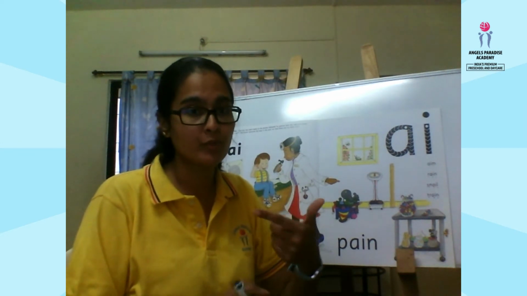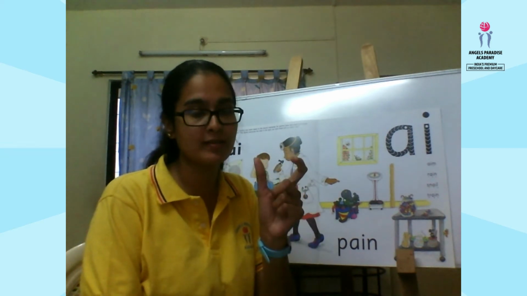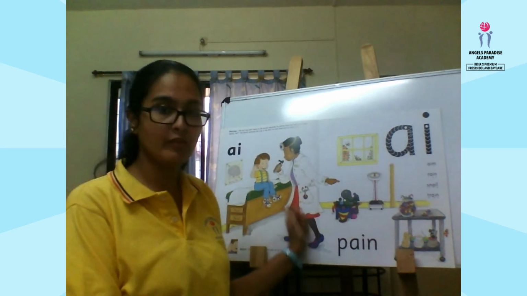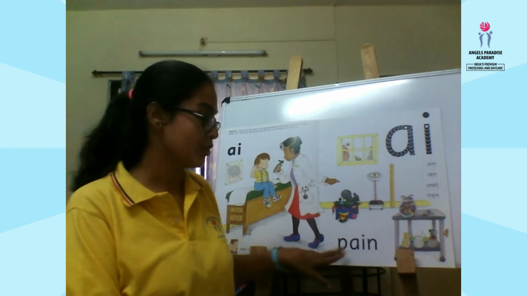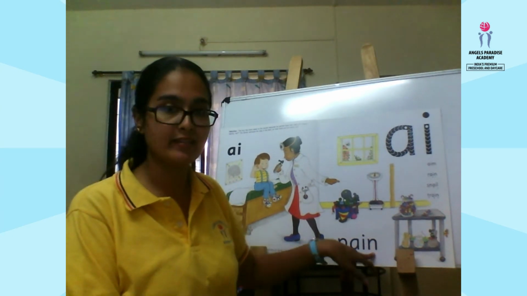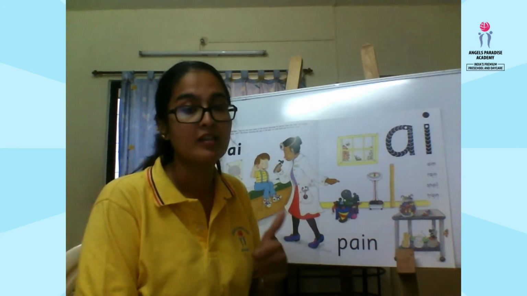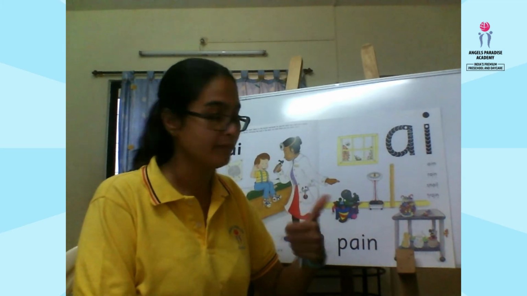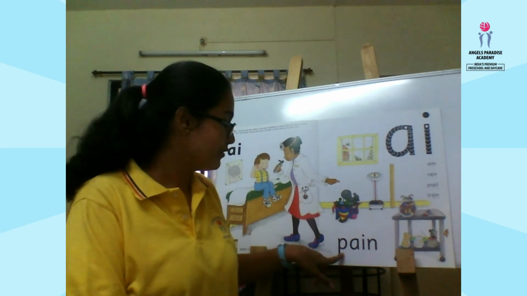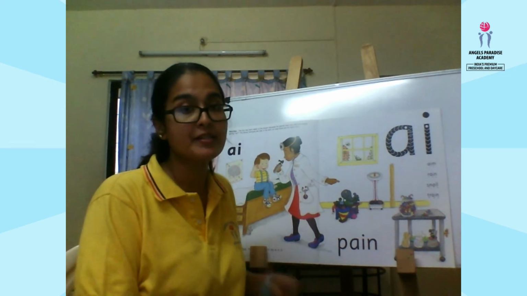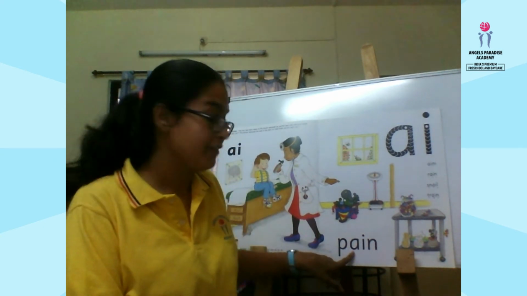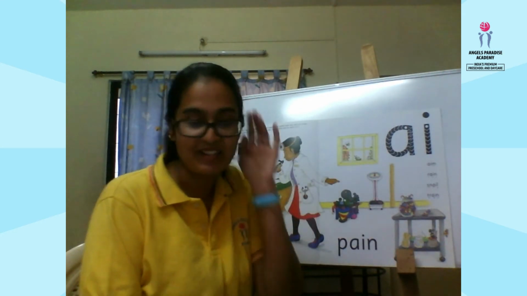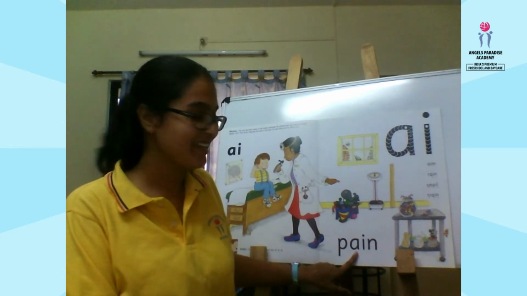Next, we are going to move towards the reading part. Okay, we are going to use this sound and we are going to try reading the words. So you can see so many words written here. This word, you can see that there are so many letters here, but we are not bothered about the number of letters. We are concentrating on the number of sounds we can hear in a particular word. So if you take this word, the first sound is the phonic sound. It is "p". And then next is this one. So this makes only one sound. So it is "ay".